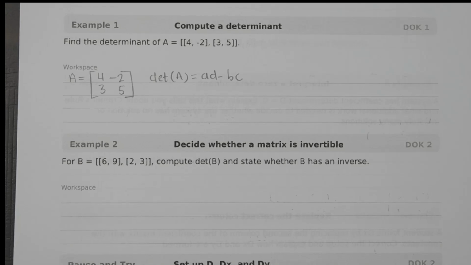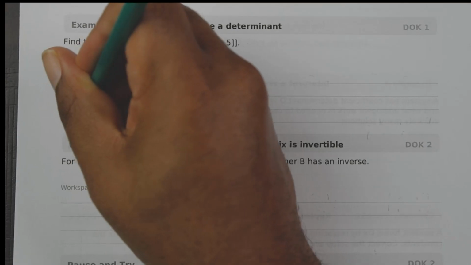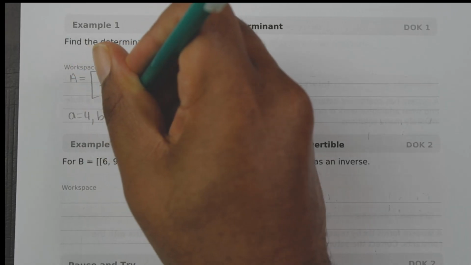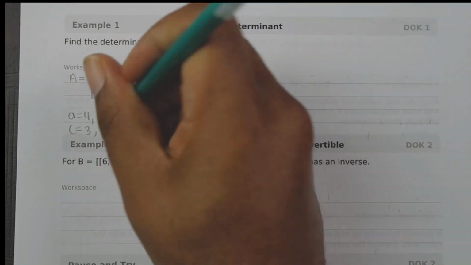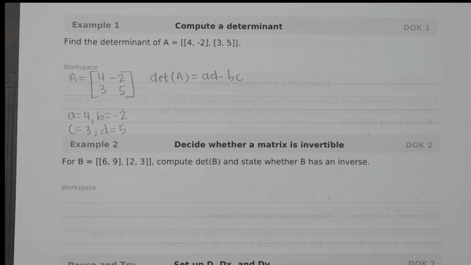So we need to identify the entries. A is equal to 4, B is equal to -2, C is equal to 3, and D is equal to 5.